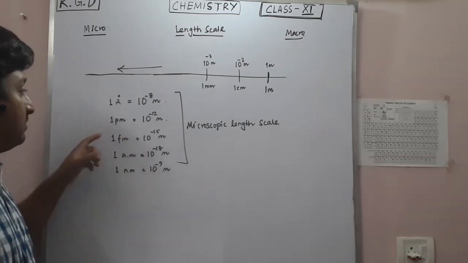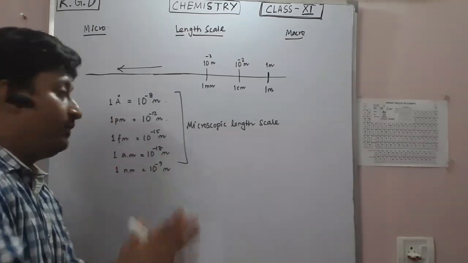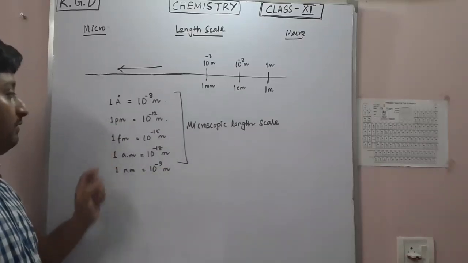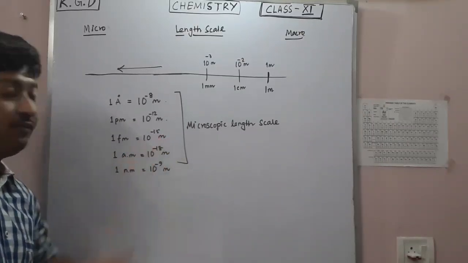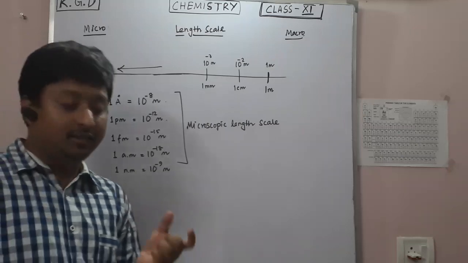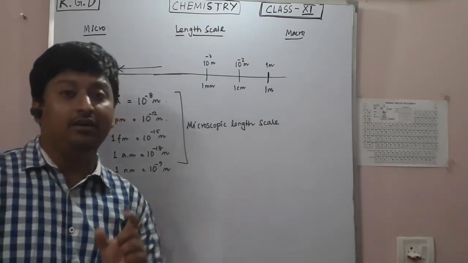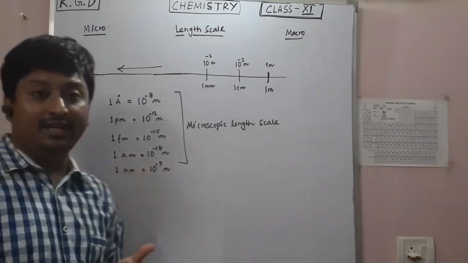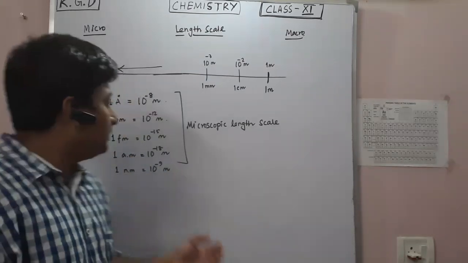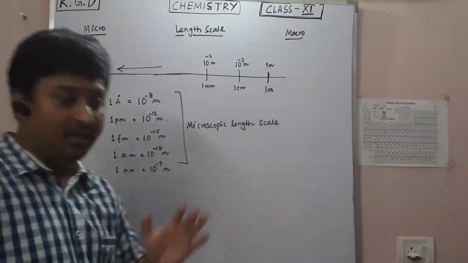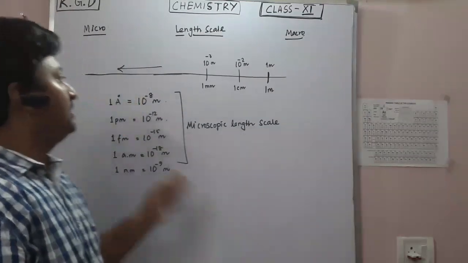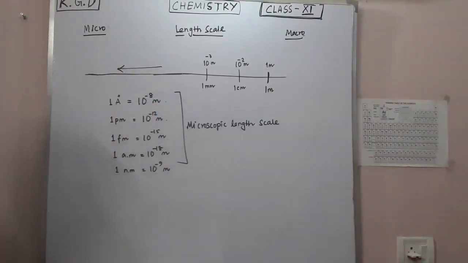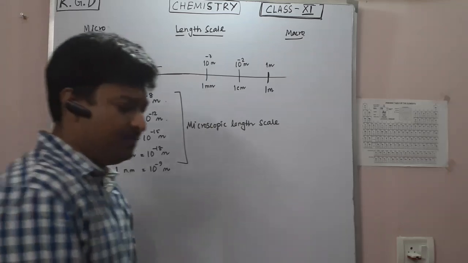Talk about the picometer, more atomic scale we talk about. Femtometer is basically 10 to the minus 15, a unit. This is basically the diameter of a nucleus. Attometer, 10 to the minus 18, is the diameter of an electron. So these are the microscopic length scales if you go to the atomic level. These things you need to know and you will encounter in different numerical problems and in your concepts also.